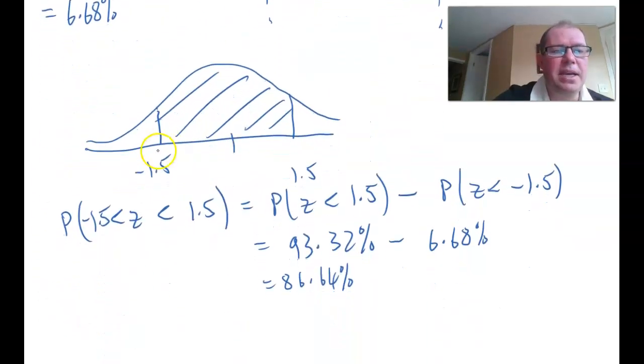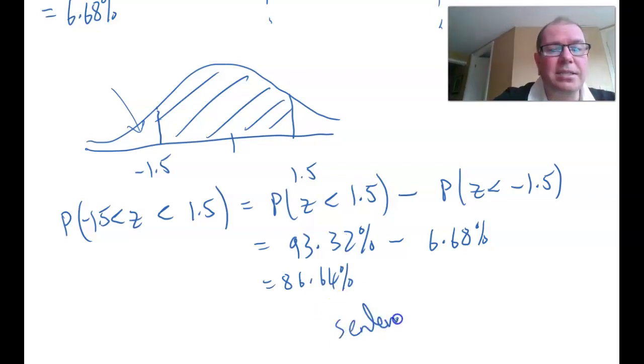So the probability of being less than 1.5 was 93.32%. The probability of this white area we worked out as 6.68%. So we subtract the 6.68% from the 93.32%, and we get the probability that a cookie weighing between 37 and 43 grams is in fact 86.64%. And don't forget to write a nice sentence about that.